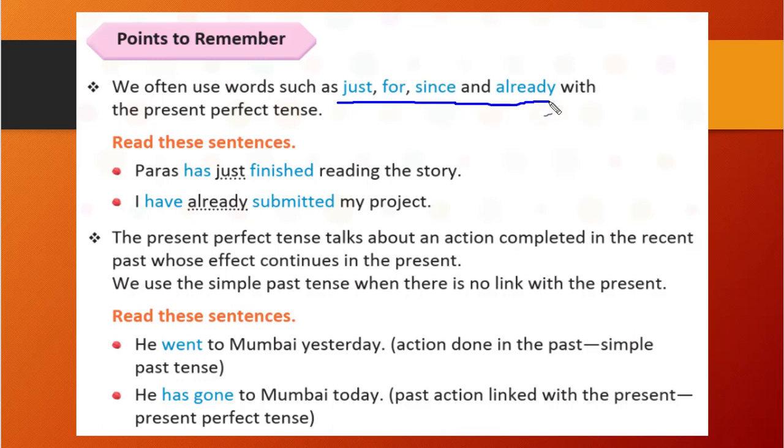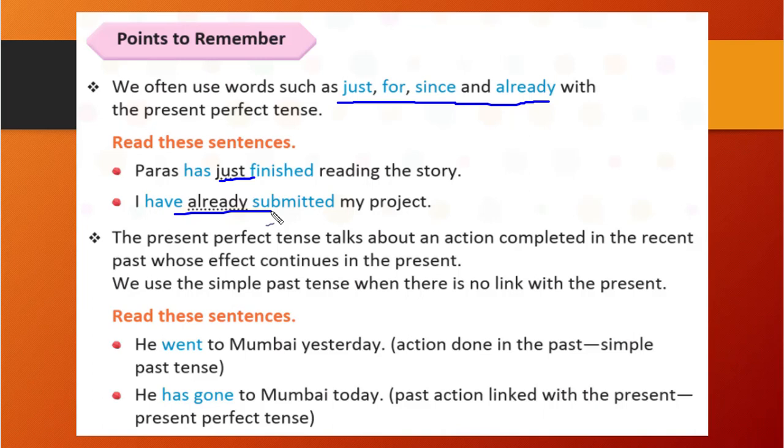Out of four, we will use one or two words, right? You see some examples. Paras has just finished reading the story. So here we have used just. I have already submitted my project. So here we have used already, right? So these are just, for, since and already that we will use for present perfect tense.